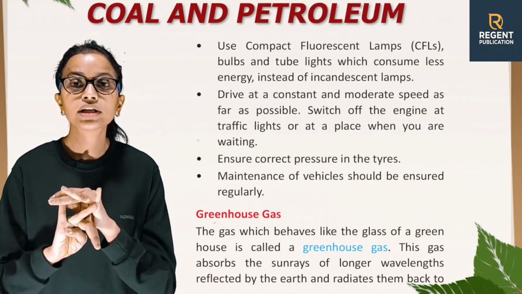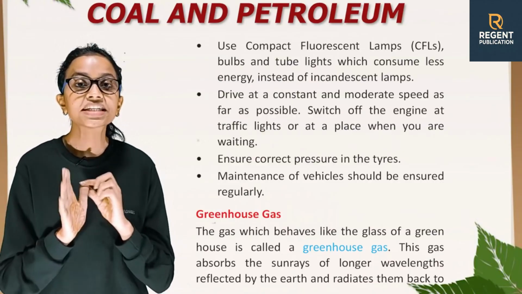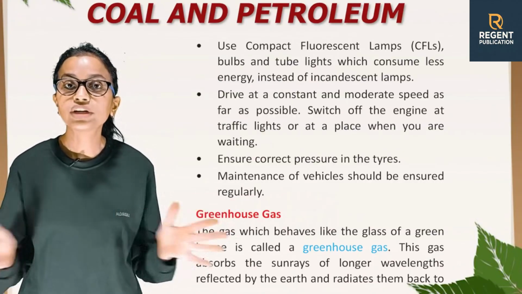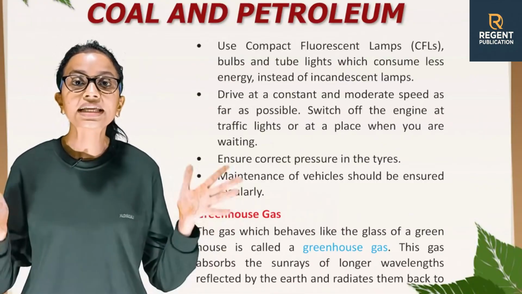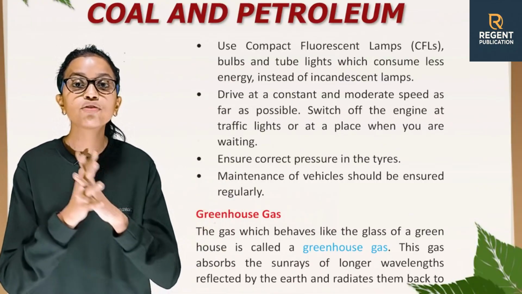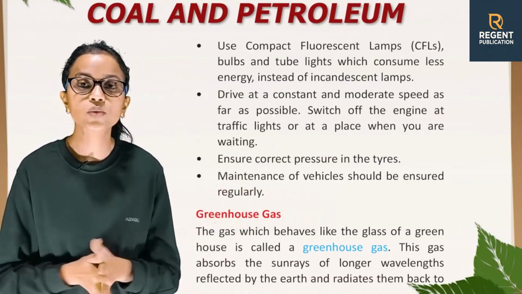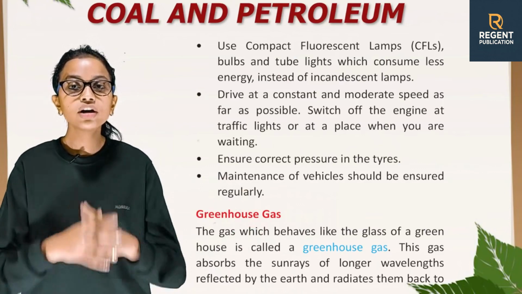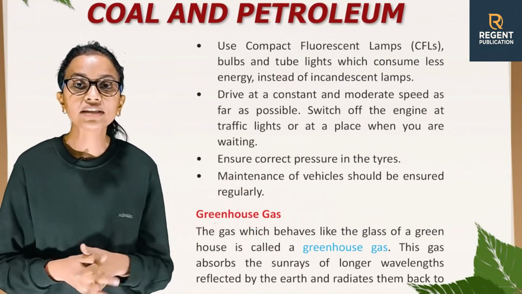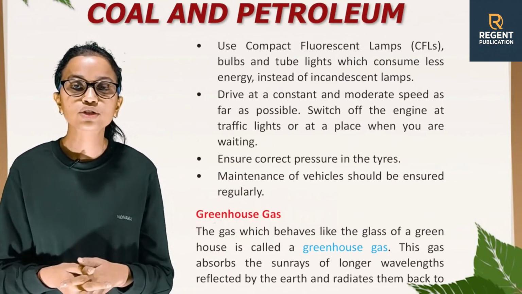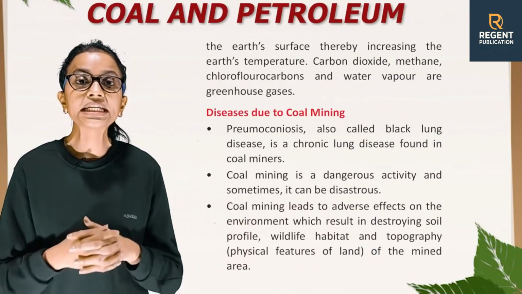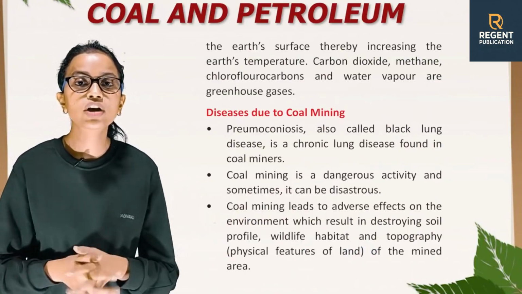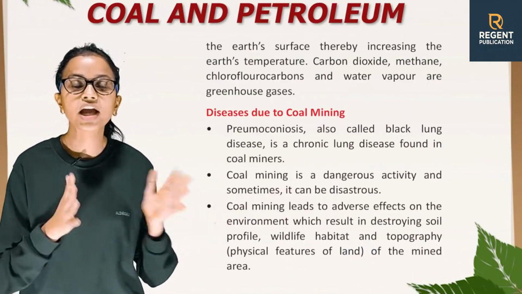Ensure correct pressure in the tires. Maintenance of vehicles should be ensured regularly. Now, greenhouse gas. The gas which behaves like the glass of a greenhouse is called a greenhouse gas. This gas absorbs the sun rays of longer wavelengths reflected by the earth and radiates them back to the earth's surface, thereby increasing the earth's temperature. Carbon dioxide, methane, chlorofluorocarbons and water vapors are greenhouse gases.